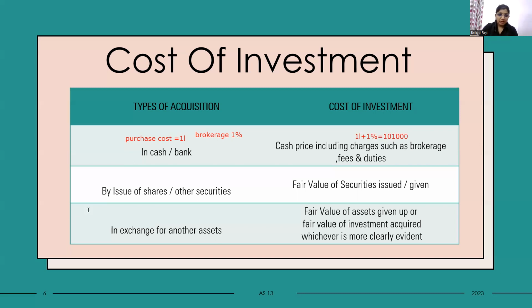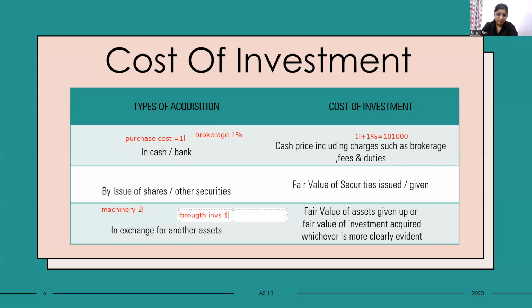Let's assume an exchange of some other asset. I gave my asset, a machinery of 2 lakh, and we bought some securities, an investment worth maybe 1.5 lakh. We don't know the correct amount.